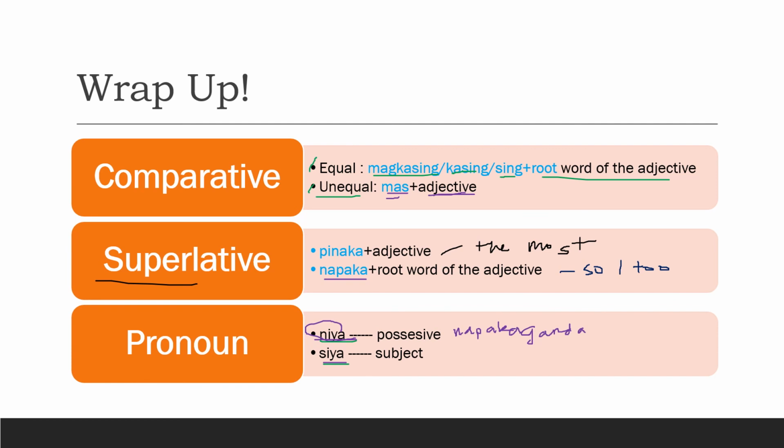For napaka, commonly we use niya. And for pinaka or mas, or actually just the adjective itself, we use siya. I hope that you've got something in this lesson. We have here again two types of degree of an adjective: comparative and superlative.